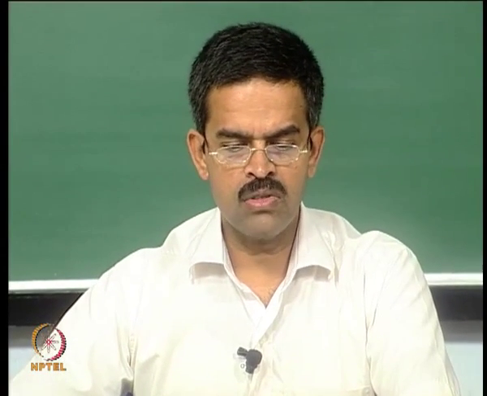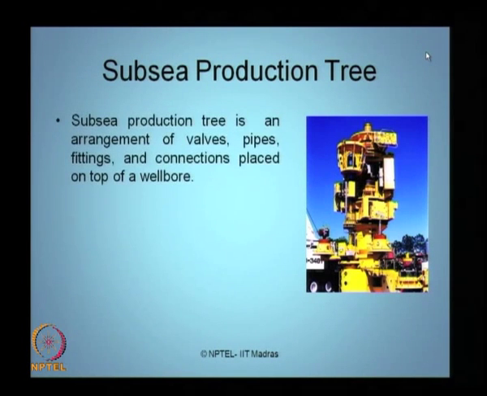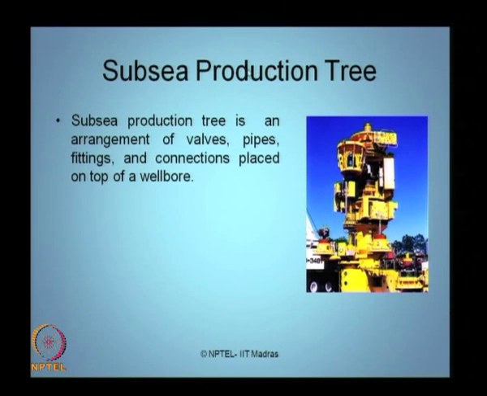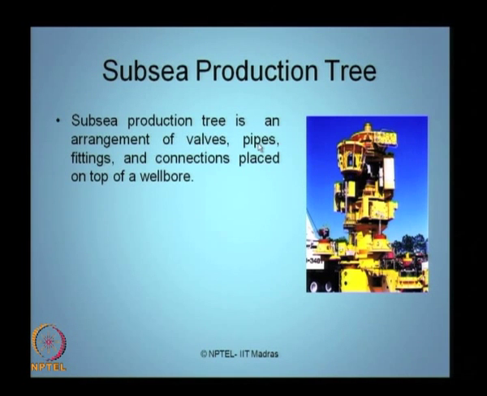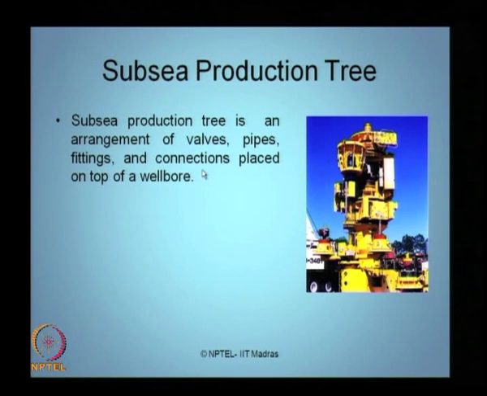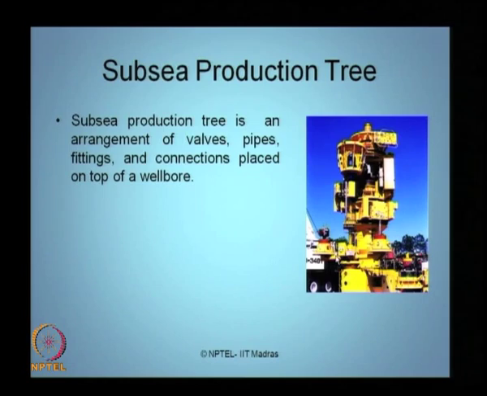The picture you see here is a picture of a subsea production tree. A subsea production tree is an arrangement of valves, pipes, fittings and connections placed on the top of a wellbore. So, you can see it is nothing but an assembly of different appurtenances put together, which will be an arrangement of valves, pipes, fittings and connections placed on the top of the wellbore.